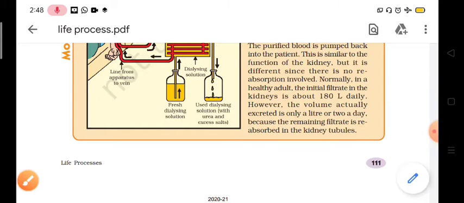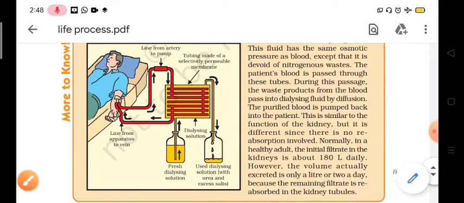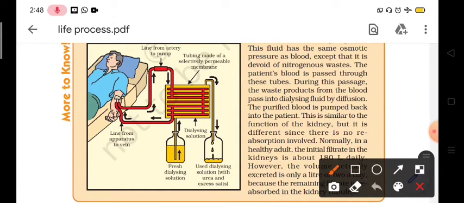So this is all about the artificial kidney or hemodialysis, which can also be explained through this given diagram. We can observe two pipes injected in the hand of the patient. One pipe brings blood into this chamber, and the other tube brings blood back into the hand of the patient from this chamber.